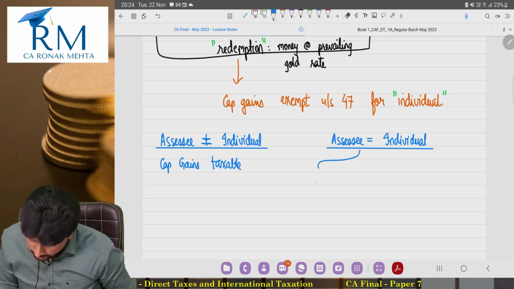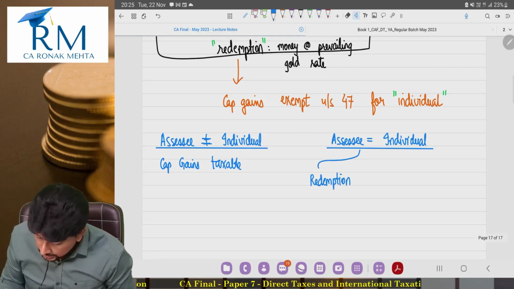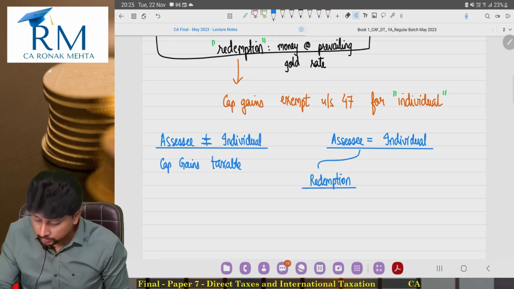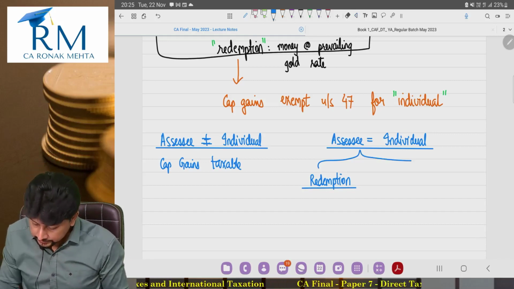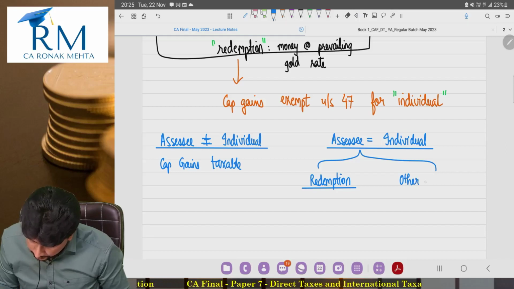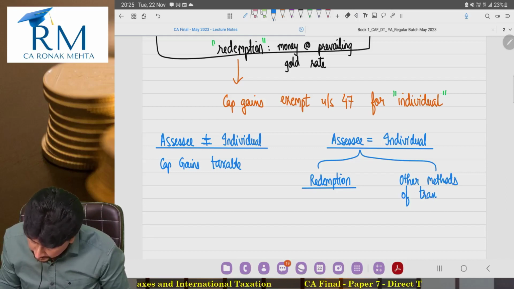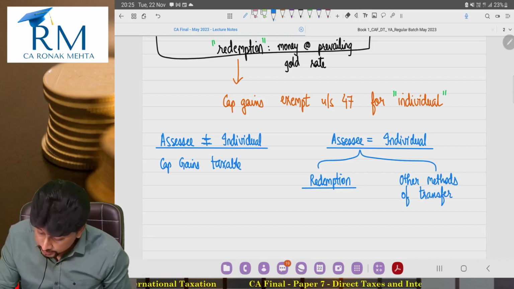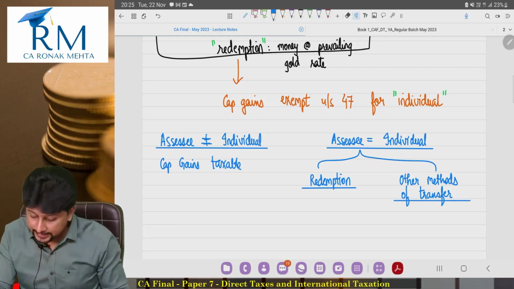Exemption is allowed only if the event is redemption. If you keep the gold bonds right up to the end, only then we'll give you the exemption. That means if this individual goes for other methods of transfer, sale, exchange, conversion of this into stock in trade, sir, then there is no exemption.